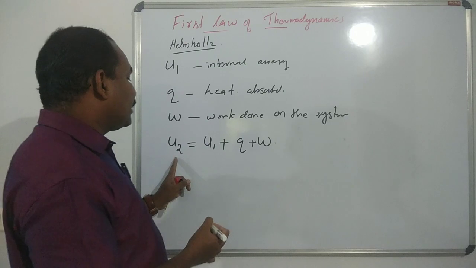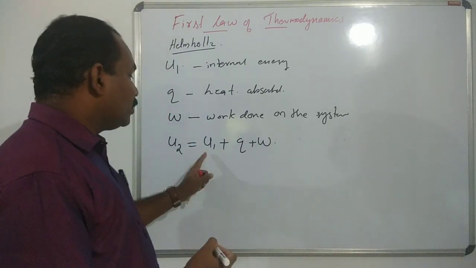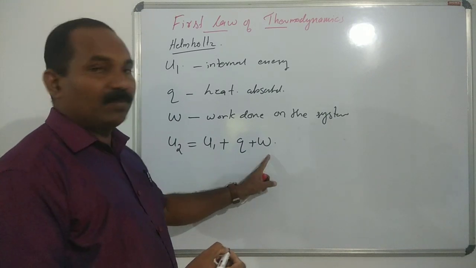So the final internal energy of the system is equal to U1 plus Q plus W.